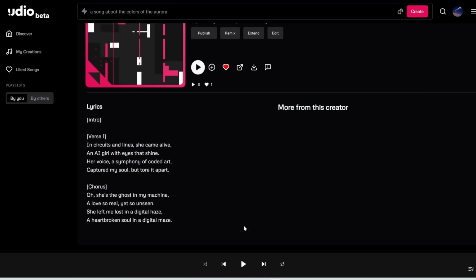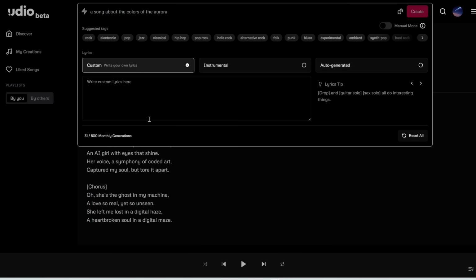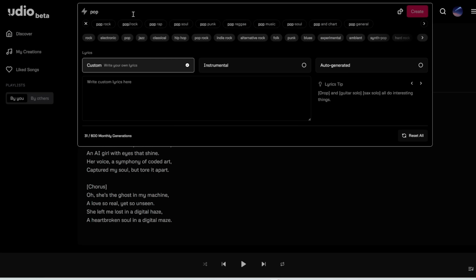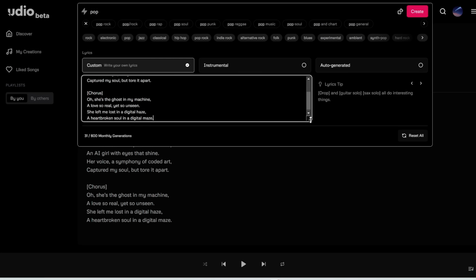So you can hear at the end, he starts singing ah, so when you extend it, it forces the song to continue from the ah, which might not be what you want. So instead, what you would do is, I'm going to paste in the same lyrics here. Let me just copy the lyrics. And for the prompt, let me just add in pop, and then I'll add in the lyrics here.